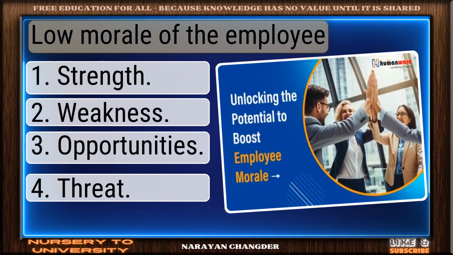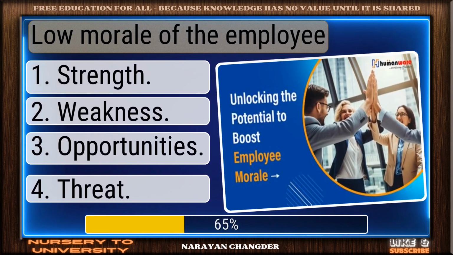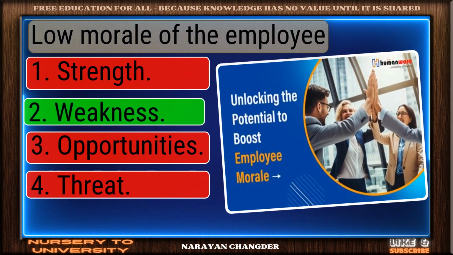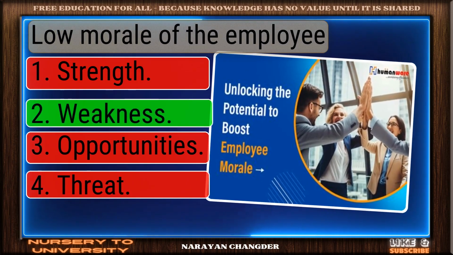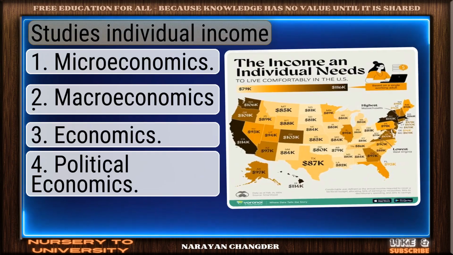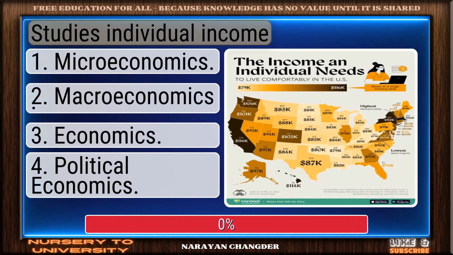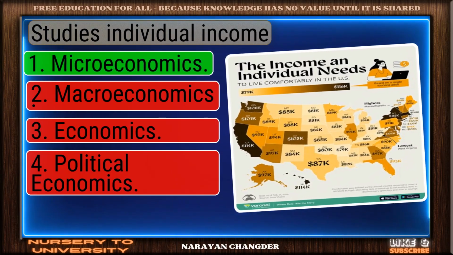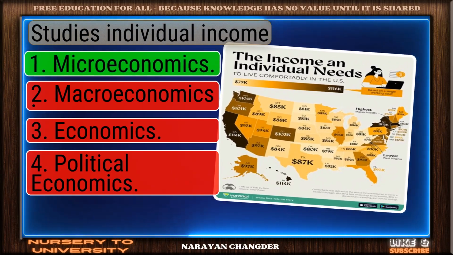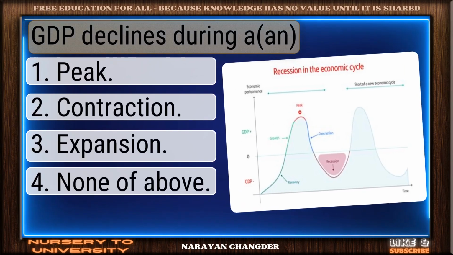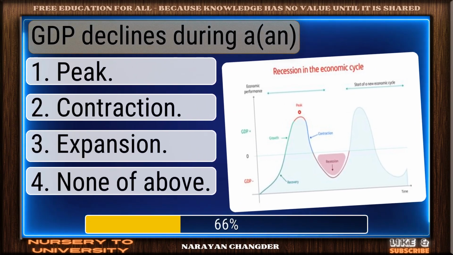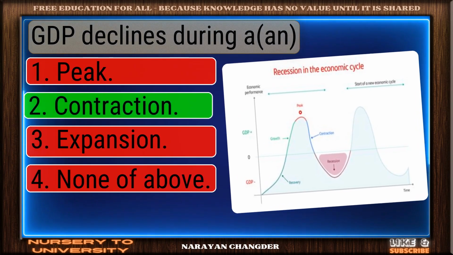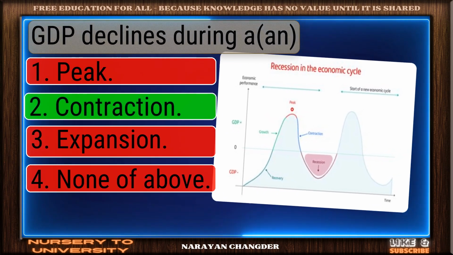Low morale of the employee. Sharp thinking. Weakness is the right choice. Studies individual income. Nice work. You chose microeconomics, and it is correct. GDP declines during a. Well done. Contraction is the right choice.